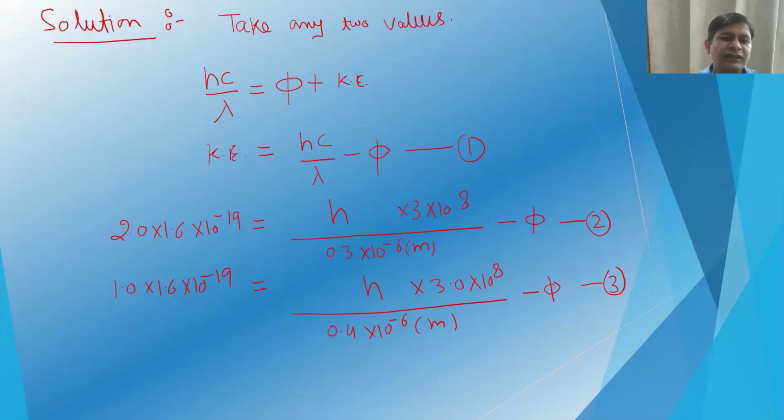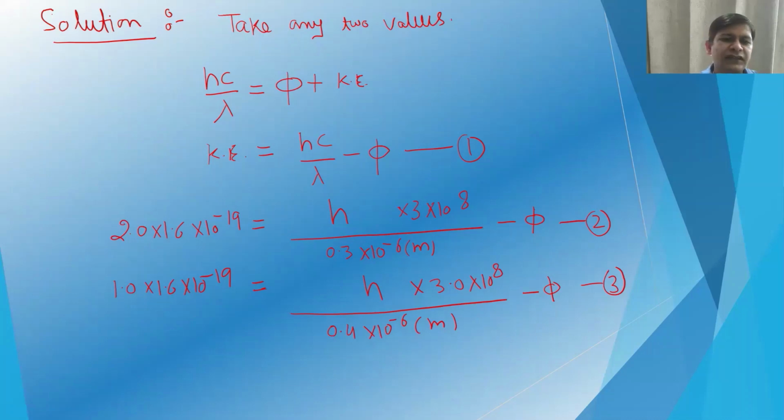On the left hand side, the kinetic energy of that electron will be 2 multiplied by 1.6 × 10⁻¹⁹. That will be equal to Planck's constant h, which we have to calculate, multiplied by the velocity of light, which is 3 × 10⁸, divided by the incident wavelength, which is 0.3 × 10⁻⁶ meter, minus phi. The work function is not given. So we can say this is equation 2.